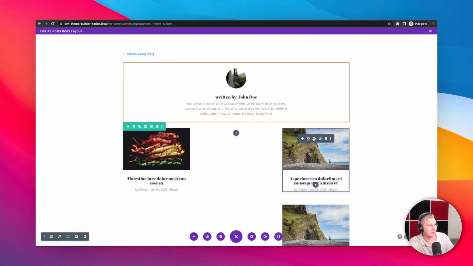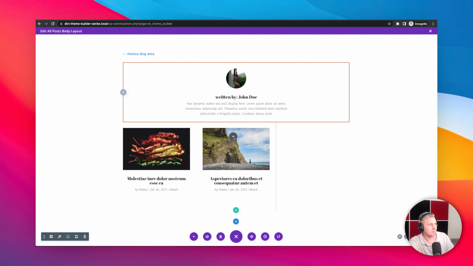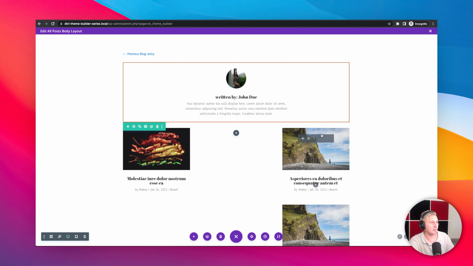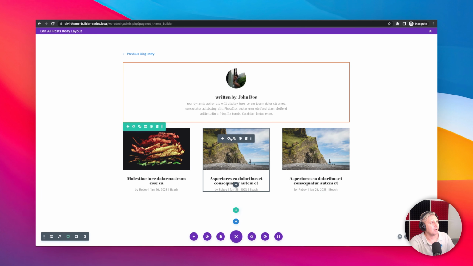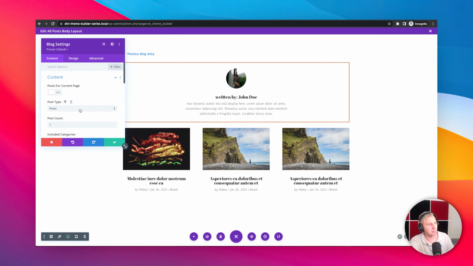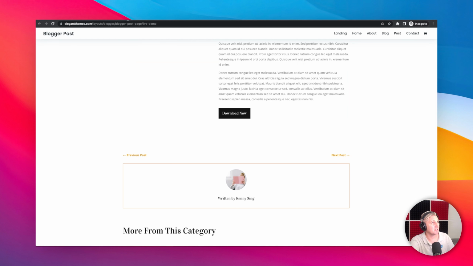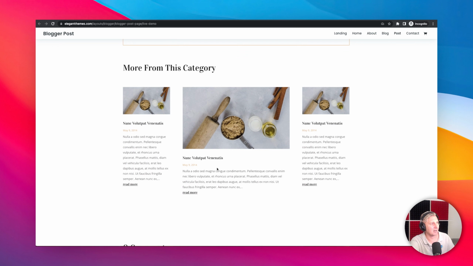And then we can duplicate this one again, put it in there. There we go. Pull it. There we are. Oh, it just does not want to go. Come on, Divi, work with me. There we go. Okay. Now we're going to edit this one again, and we're going to do something different for the middle one, because as you can see in this one, we've got kind of like this longer one. They used a bigger image.